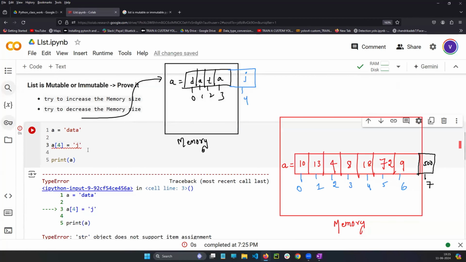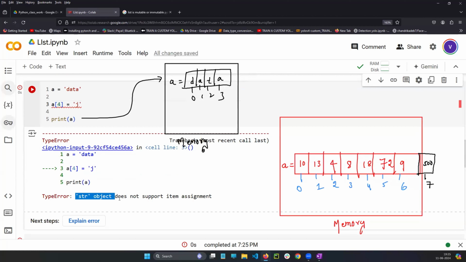What the error is saying? Here the variable A is holding the string. According to the string concept, once it is saving in the memory, you can't increase the memory. That is fact. Once it is saved, fixed. The size is fixed. You can't increase the memory or you can't decrease the memory.